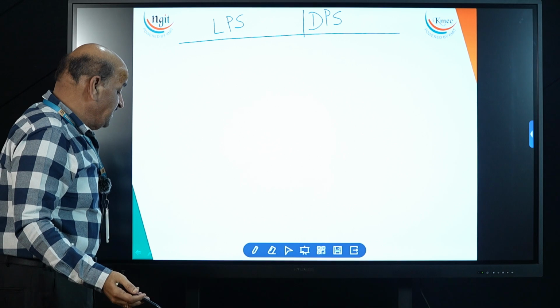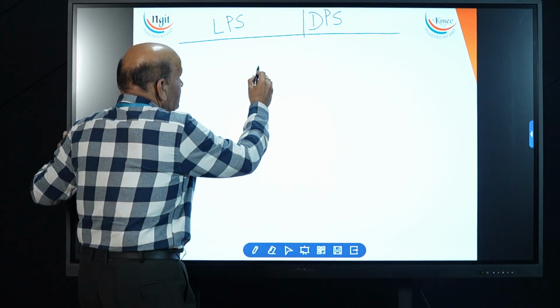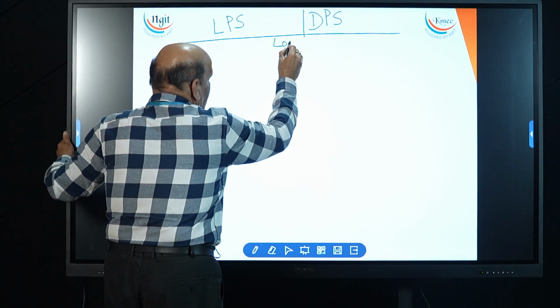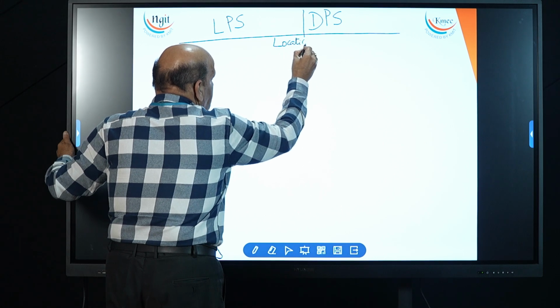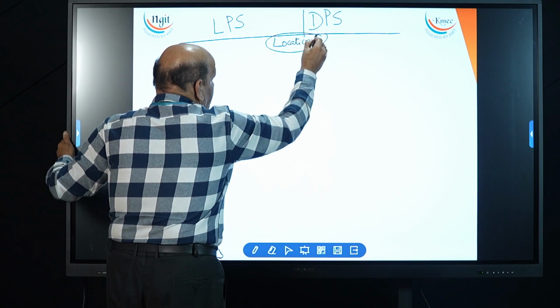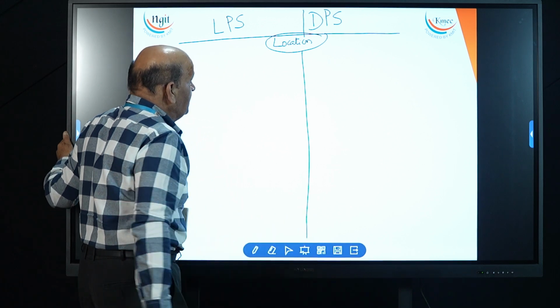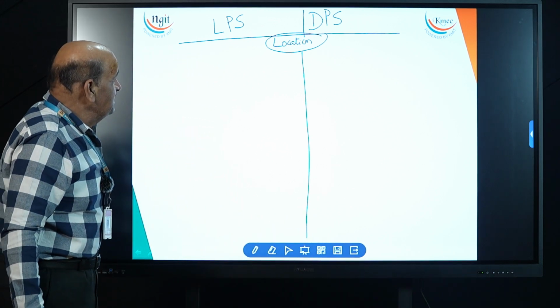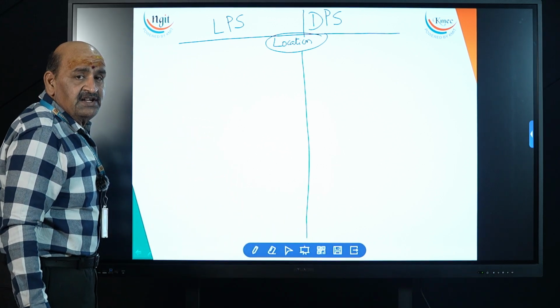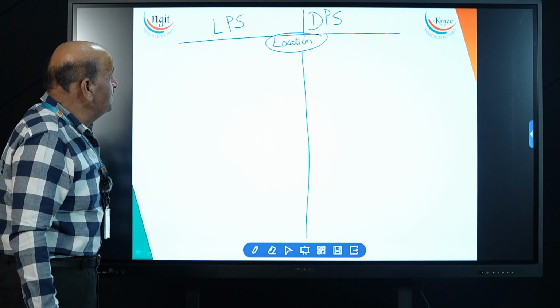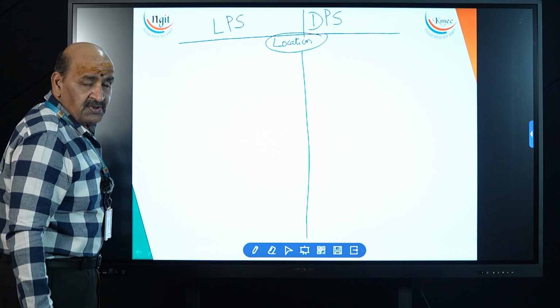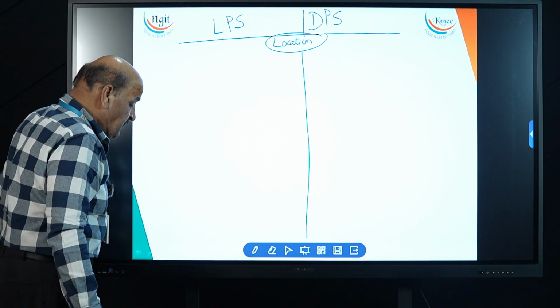Whatever the system, whether it is lumped or distributed, it is based upon location. Now we are going to make the distinction between these two, lumped and distributed.